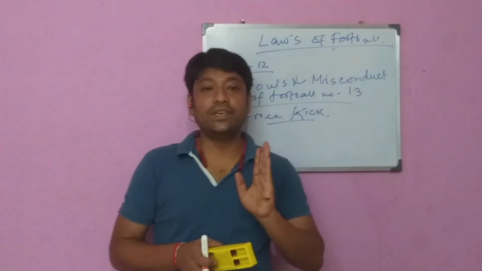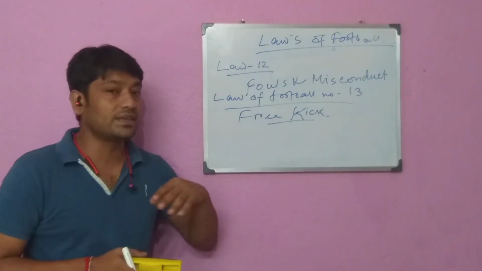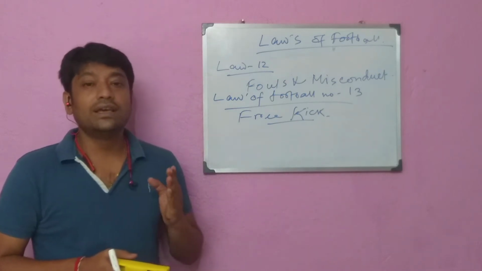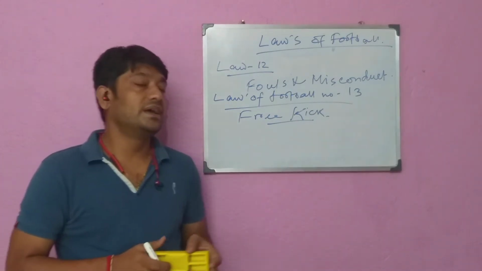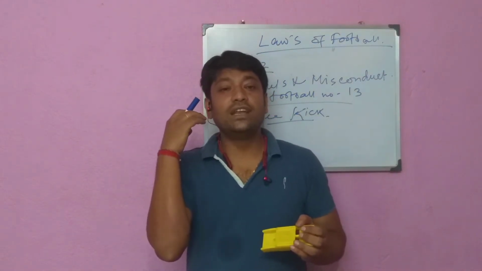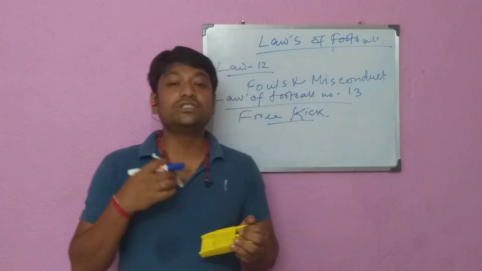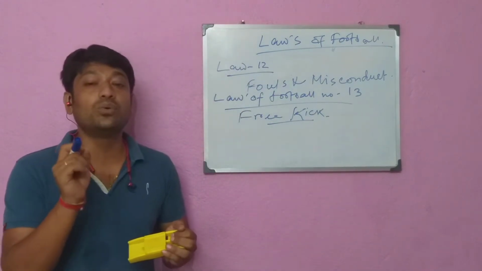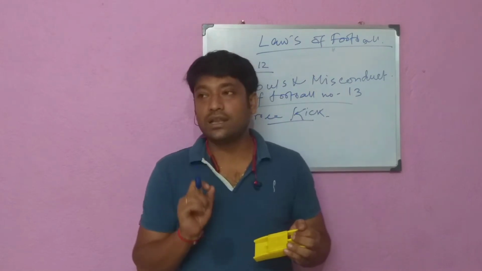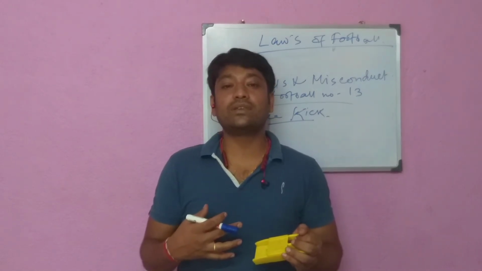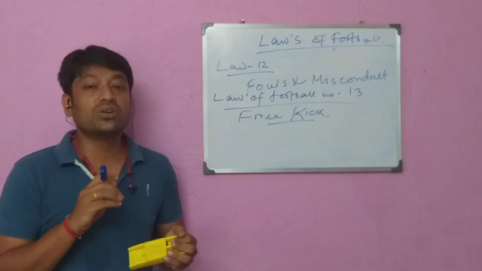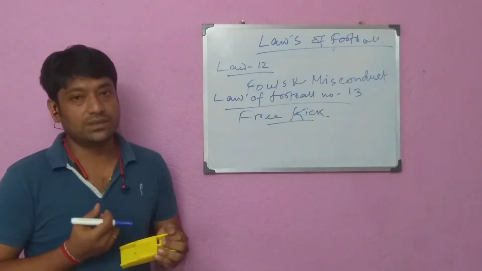Look students, if a direct free kick is kicked directly into the opponent's goal, a goal is awarded. And if an indirect free kick is kicked directly into the opponent's goal, a goal kick is awarded. And if a direct or indirect free kick is kicked directly into the team's own goal, a corner kick is awarded. Carefully listen.